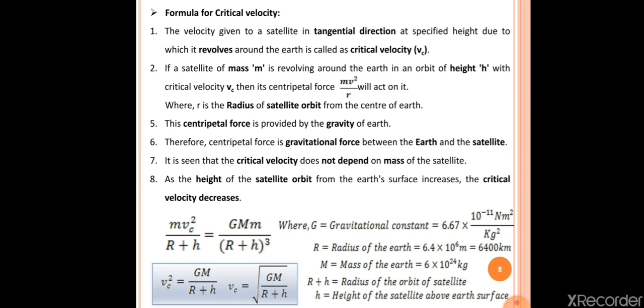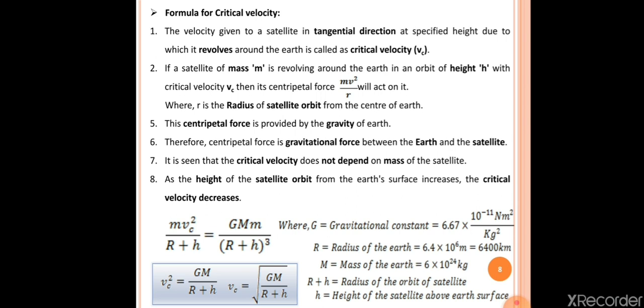Okay, so we can see here the formula for the critical velocity. There is a derivation for the formula for critical velocity: m vc square upon r plus h. R plus h means the height of the artificial satellite above the surface of earth, where R means the radius of earth, equals capital G capital M into small m divided by (r plus h) whole square. After solving this, we get vc square is equal to GM divided by r plus h. So the formula for critical velocity is vc is equal to under root GM upon r plus h.